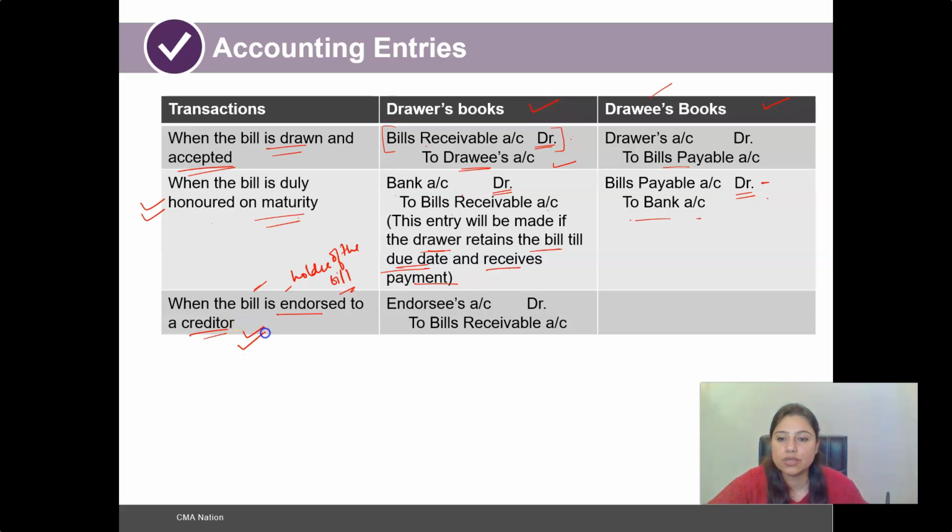Once it is endorsed, the payment will go to the endorsee instead of the bank account. This entry won't change in the case when the bill is endorsed to a creditor. The only difference is that, instead of the bank account, we will be debiting the endorsee's account and crediting the bills receivable account.